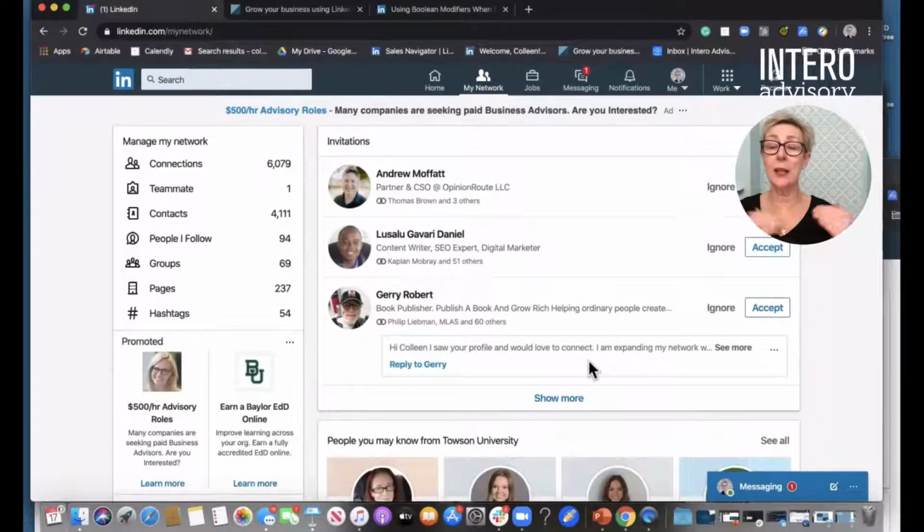but most of the connection requests I receive are not personalized. So I don't know why somebody wants to connect. When they send a personalized connection request, I can then reply to it before I even accept it.